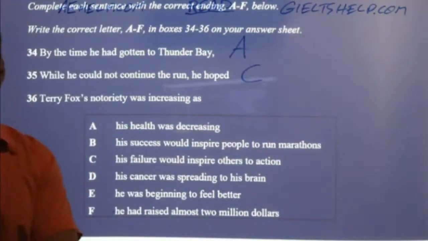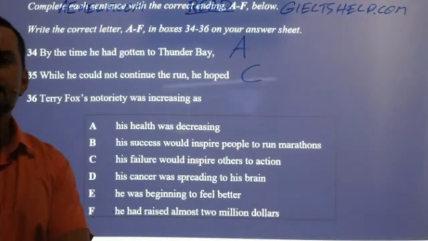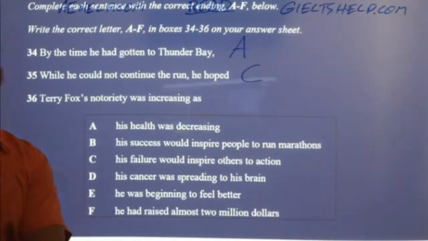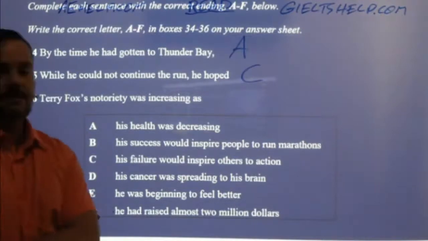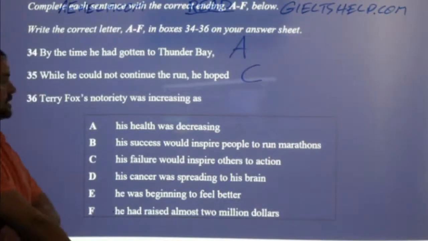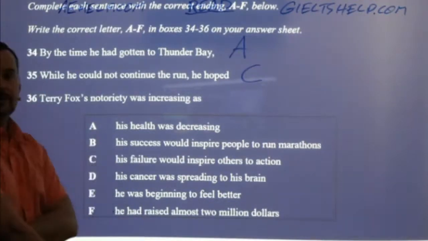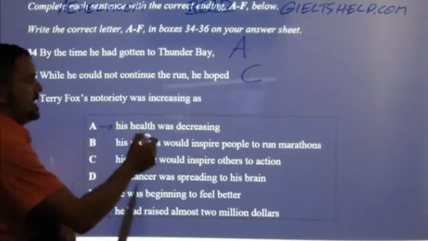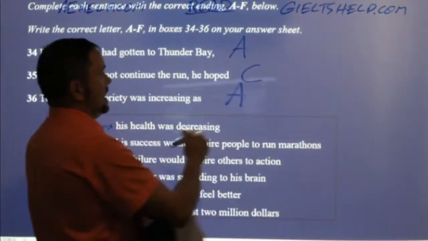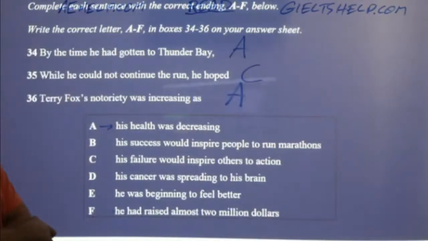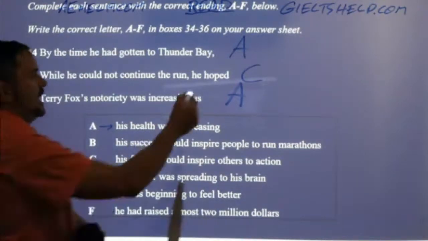Carolina says the closest match is A. Not only because it's the closest, but it's an exact match. So A is an exact match. Uh-oh, what's going on here? We have A twice.